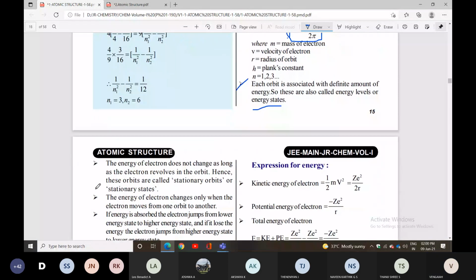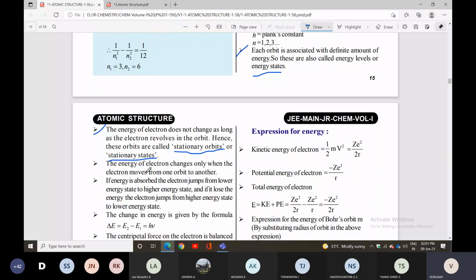Next point. The energy of the electron does not change as long as the electron revolves in the orbit. So hence these orbits you can call stationary states or stationary orbits. So what is the meaning of stationary orbits? The energy of the electron does not change as long as the electron revolves in the orbit. It revolves in the same phase and the same state. That's why they are given the name stationary state.